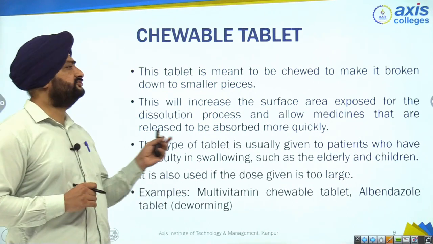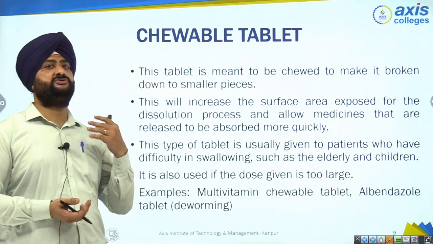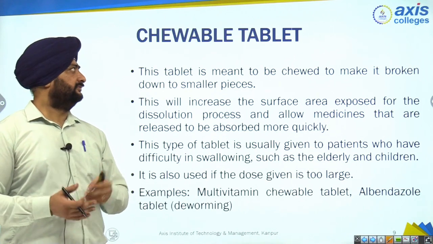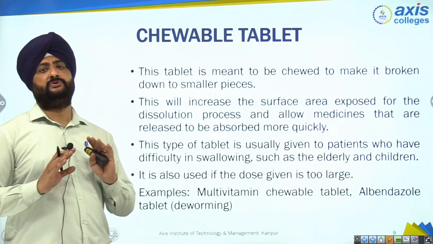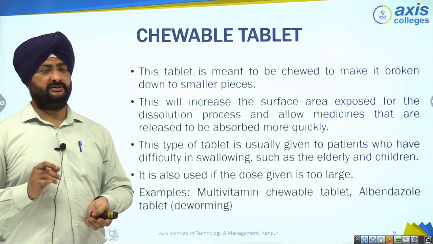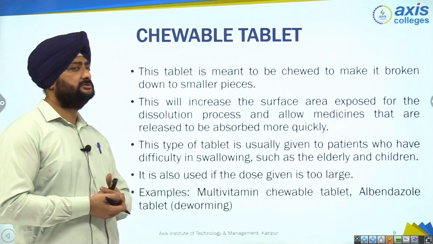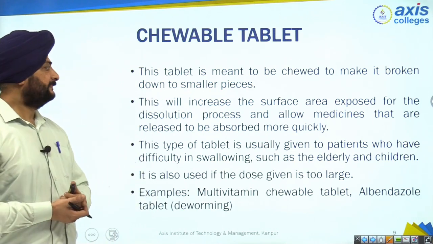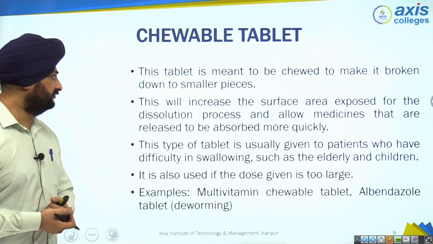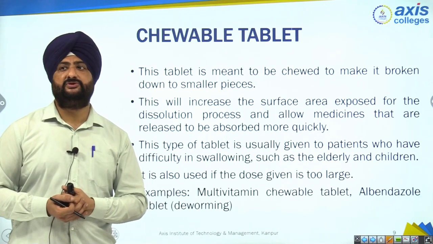Now next is chewable tablet. What is chewable tablet? As the name suggests, it has to be chewed in the mouth, right? No need to swallow, no need to suck, just chewing the tablet. This tablet is meant to be chewed to make it broken down to smaller pieces. So this will increase the surface area exposed for the dissolution process and allow medicines that are released to be absorbed more quickly.